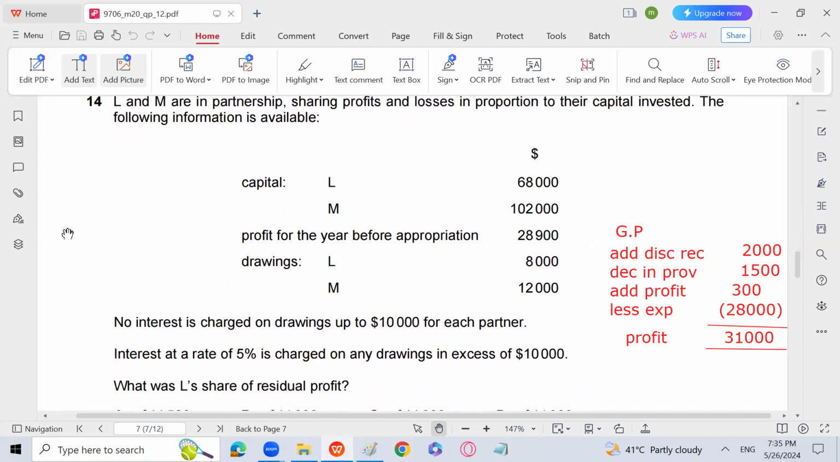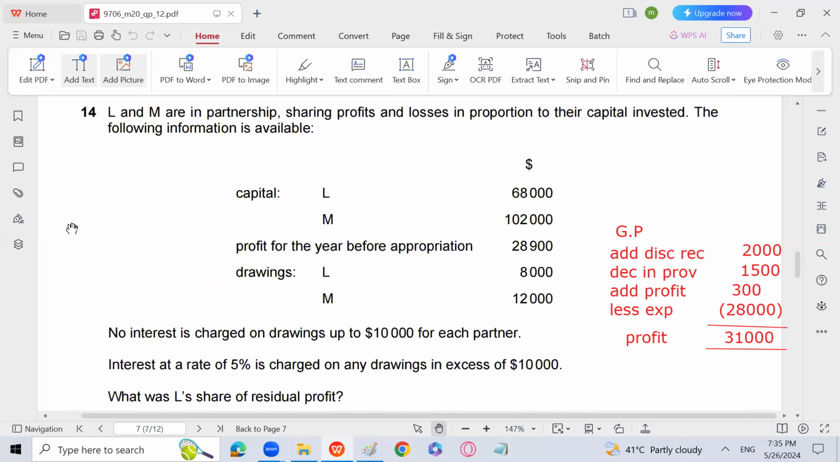That's fine. L and M are in partnership sharing profit and losses in proportion to their capital invested. Following information is available. Capital is given, L and M. Profit for the year before appropriation, 28,900. Drawings are given for L and M. No interest is charged on drawings up to 10,000 for each partner. So it means that we don't charge interest on drawing for L, but for M, we will charge interest on drawing because that is more than 10,000. Interest at the rate of 5% is charged on any drawing in excess of 10,000. So for M, we will charge interest on drawing only 2,000 into 5%. That is going to be 100.